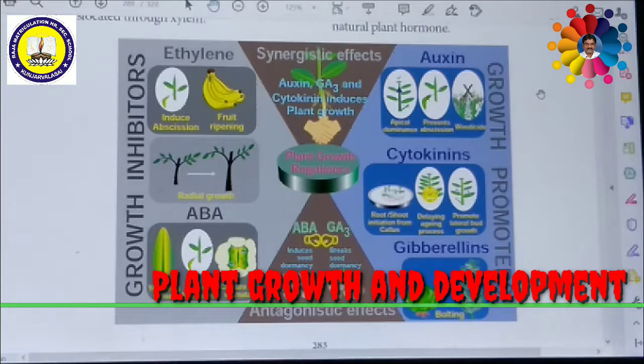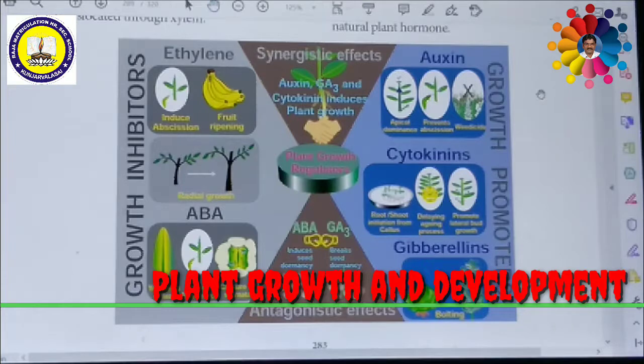Ethylene in lower concentration helps in root initiation. Growth of lateral roots and root hairs is increased with the help of ethylene, which increases the absorption surface of the plant root. The growth of fruit is stimulated by ethylene in some plants. It is more marked in climacteric fruits. Ethylene causes epinasty as well.